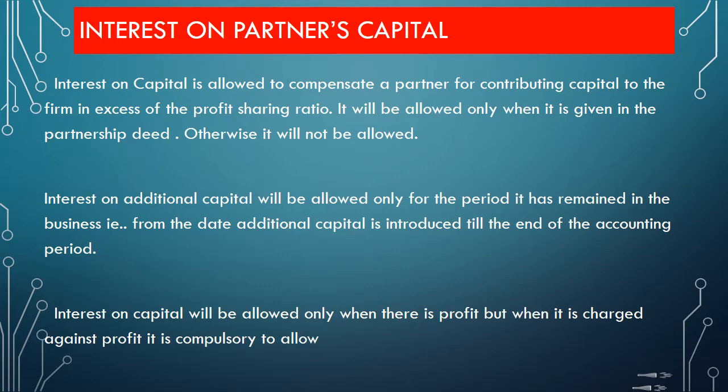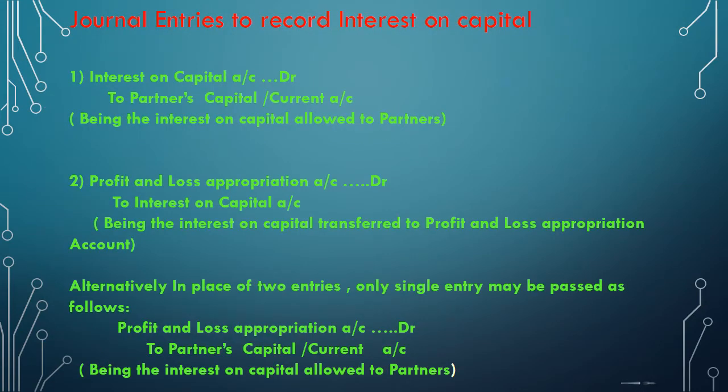Moreover, this interest on capital will be allowed only when there is profit. If it is given in the deed as a charge against profit, then we have to give the interest on capital. In the first case, it is an appropriation from the profit and it will be shown in the profit and loss appropriation account, and if it is a charge against profit, it is shown in the profit and loss account. Now let us see the accounting part of the interest on capital.